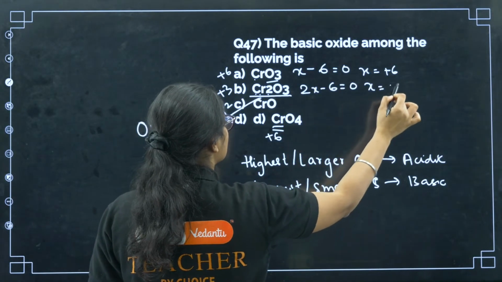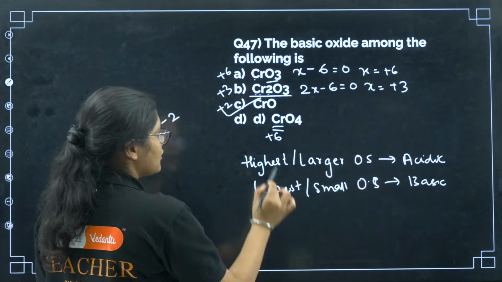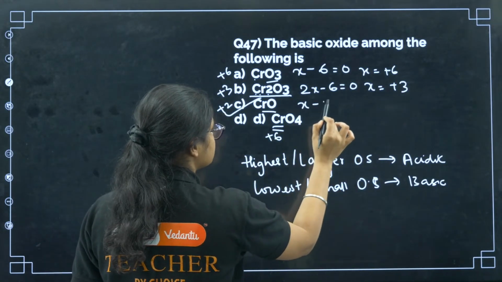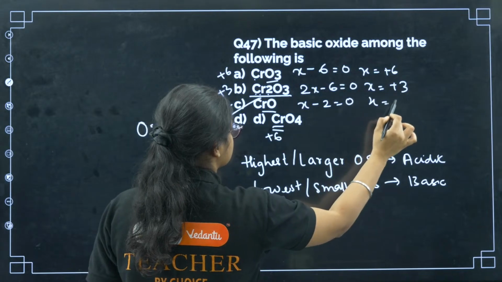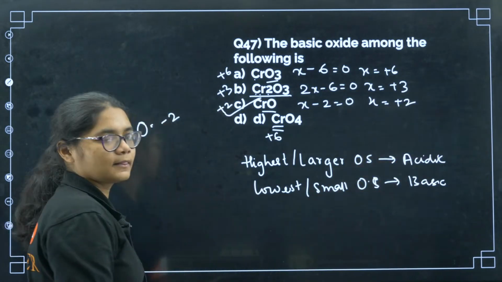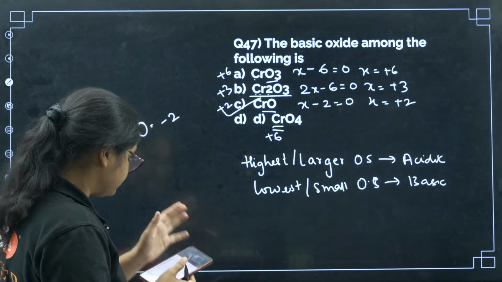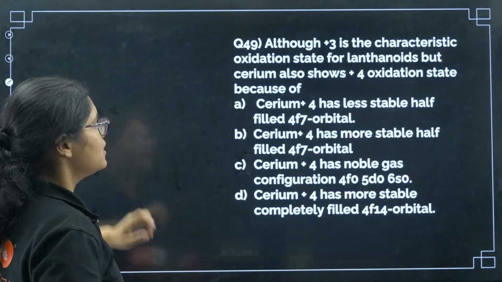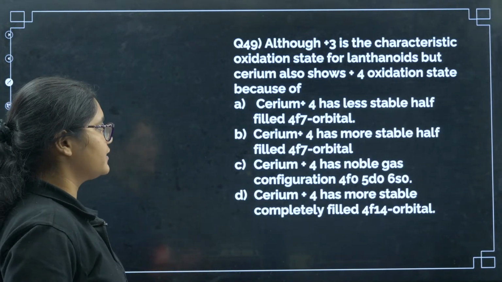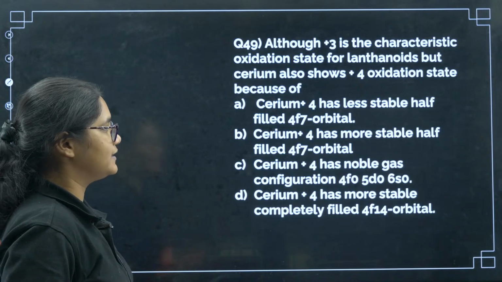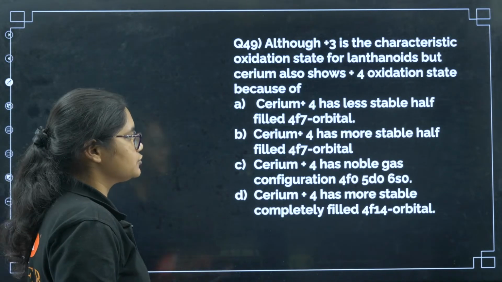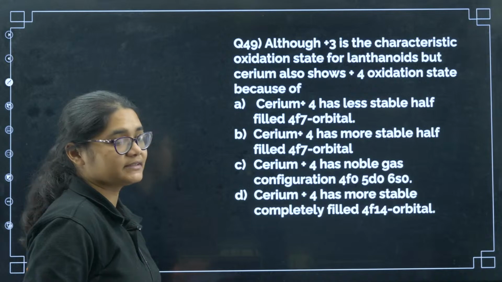So X will be equal to +3. Now here oxygen is -2, so X minus 2 is equal to 0. X is equal to +2. Okay. Clear?